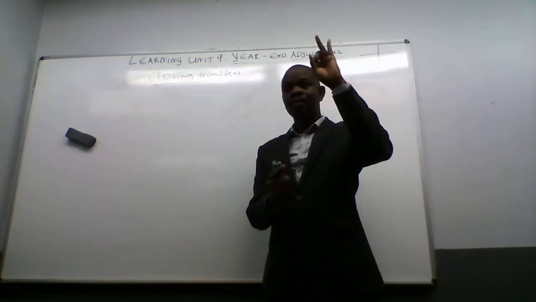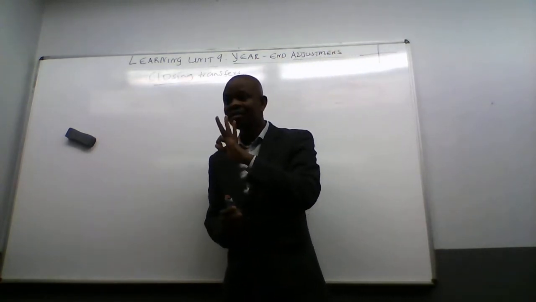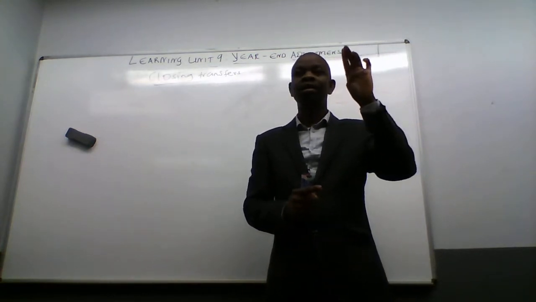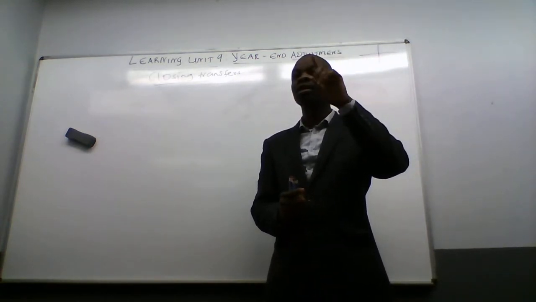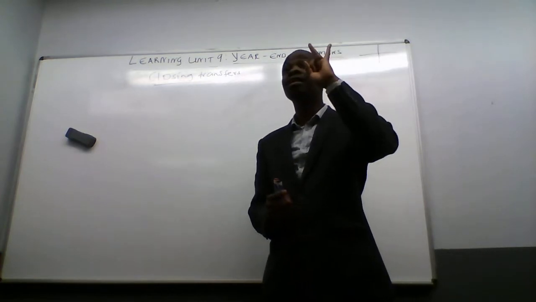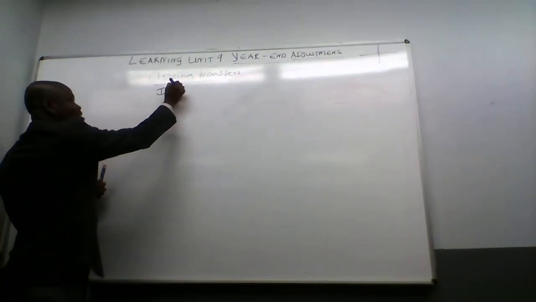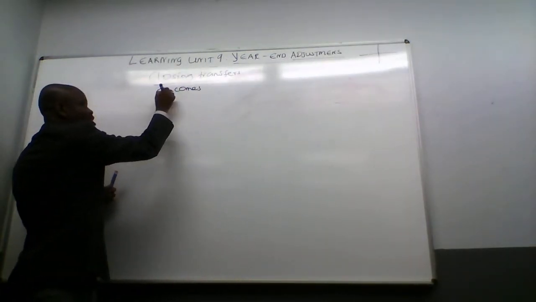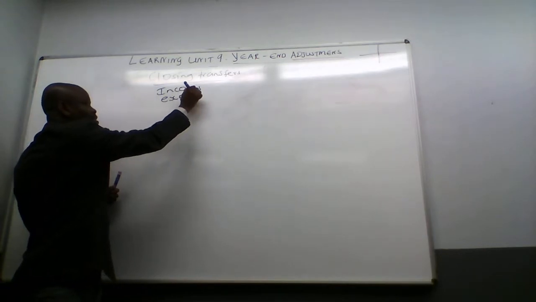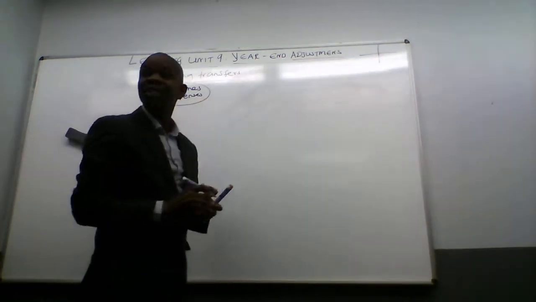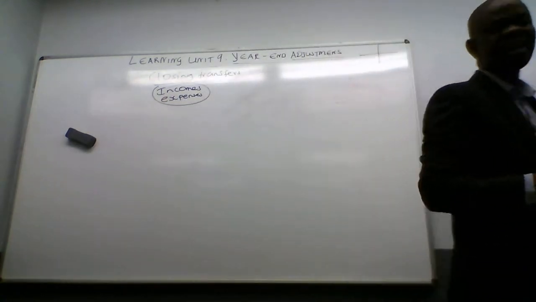Assets, liabilities, owner's equity. Capital is owner's equity. Incomes and this section only deal with what? The incomes and expenses. Don't make a mistake. So we're gonna focus on the incomes and expenses.